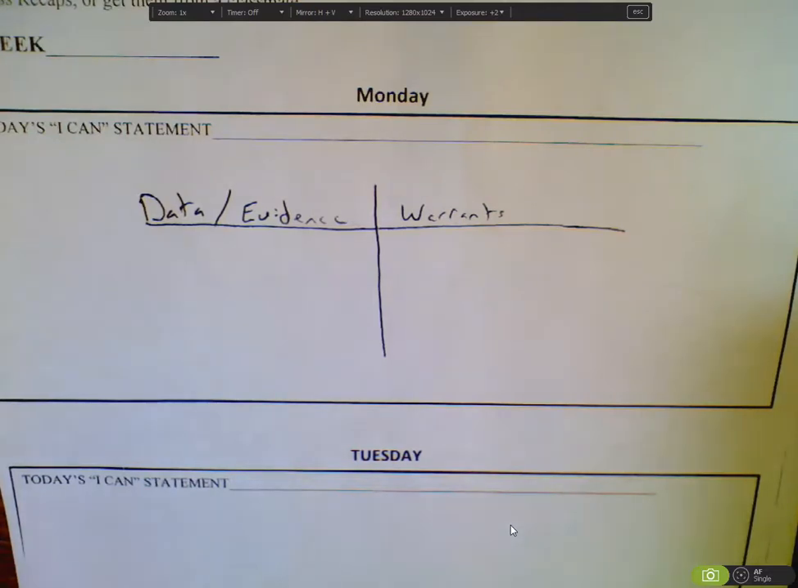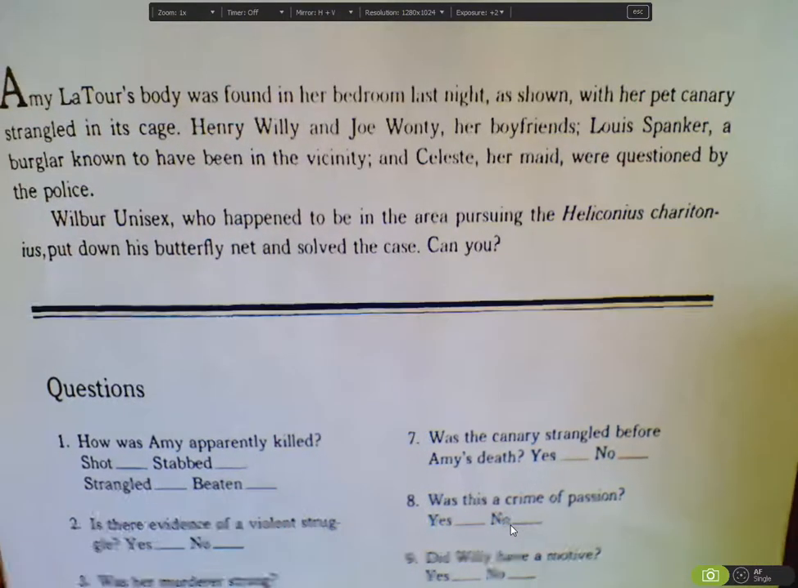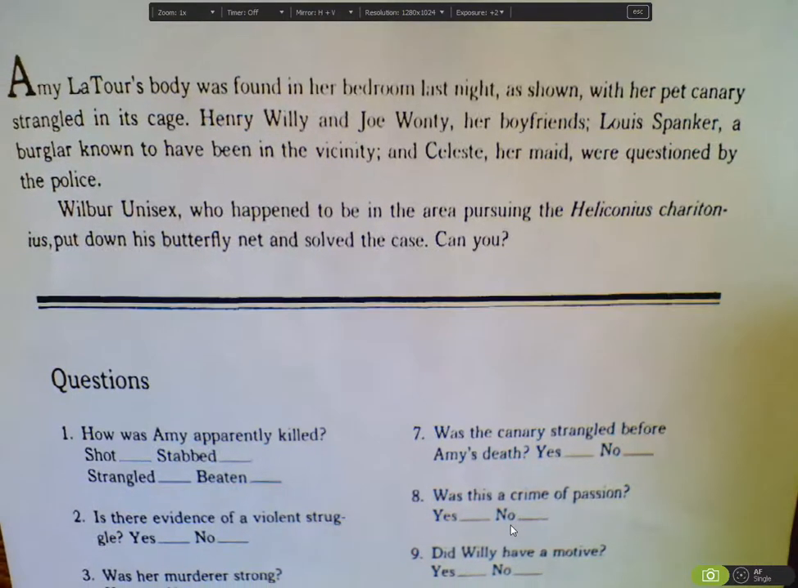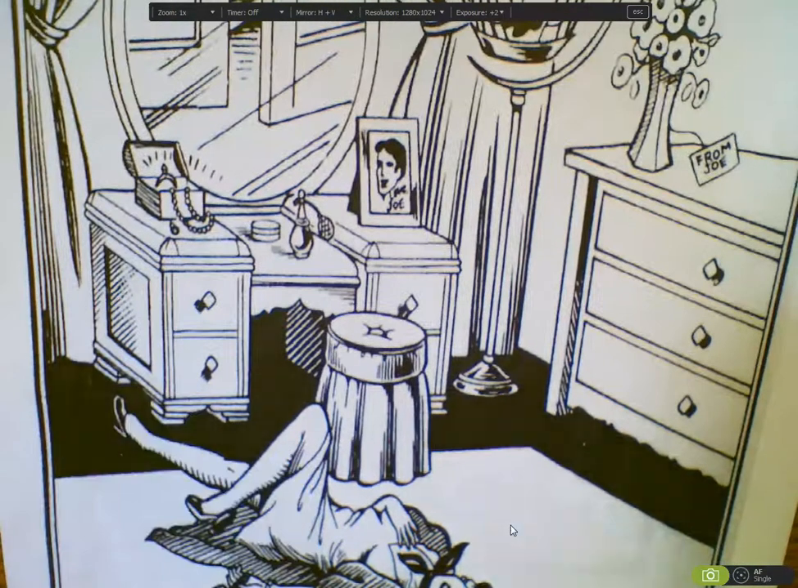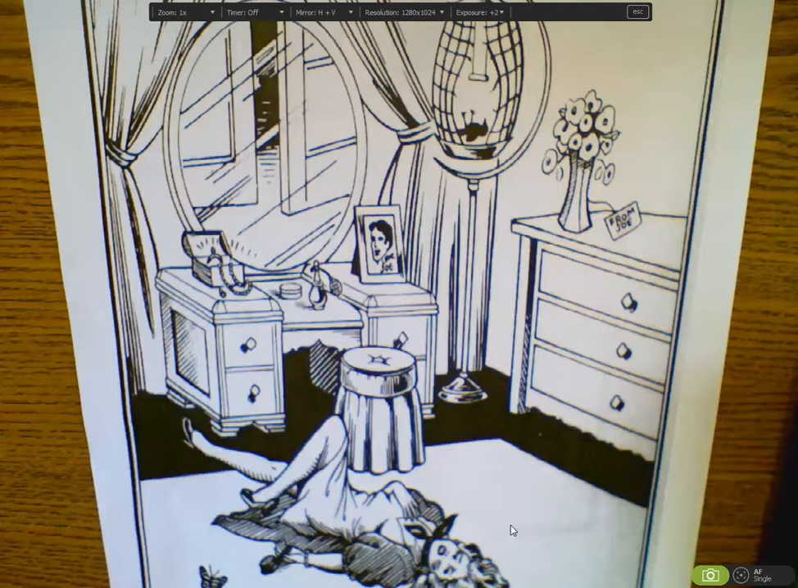All right, we're going to actually use it on a mystery. So we've got a mystery here. It says, Amy Latour's body was found in her bedroom last night, as shown, with her pet canary strangled in its cage. Henry Willie and Joe Wanty, her boyfriends, Louis Spanker, a burglar known to have been in the vicinity, and Celeste, her maid, were questioned by the police. Wilbur Unisex, who happened to be in the area pursuing the Helicynus chartunus, I butchered that pronunciation, but okay, put down his butterfly net and solved the case. Can you? All right, so here is the image in question.